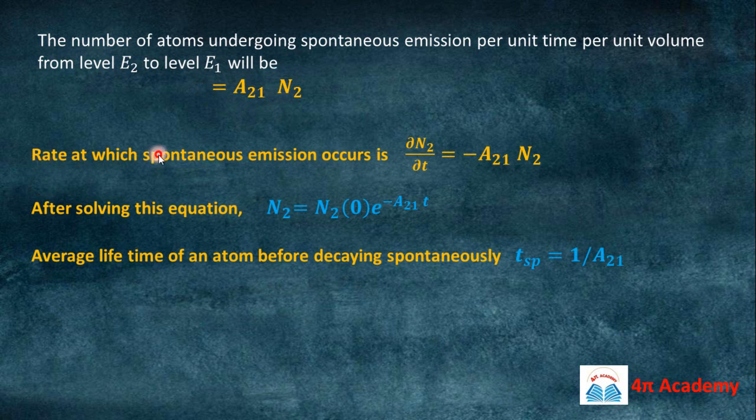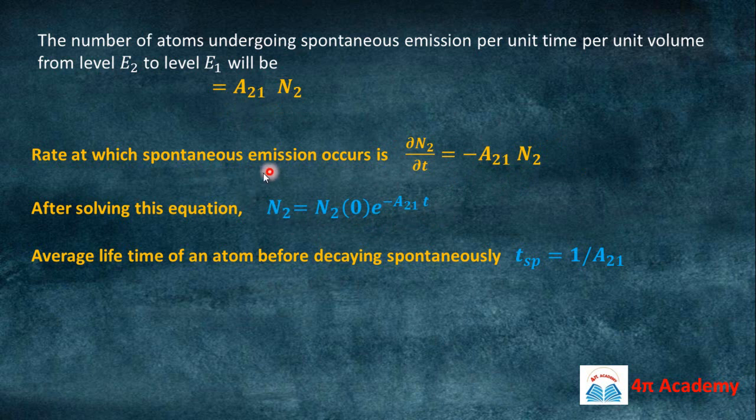We can also calculate the rate at which spontaneous emission is taking place, and that will be del n2 over del t equals minus A21 n2. We can solve this equation, because you all know how to solve differential equations, and n2 will be n20 e to the power minus A21 t. So this will be the equation.